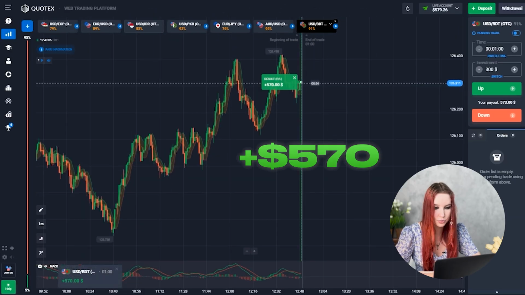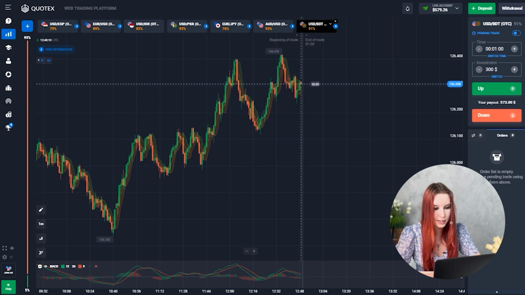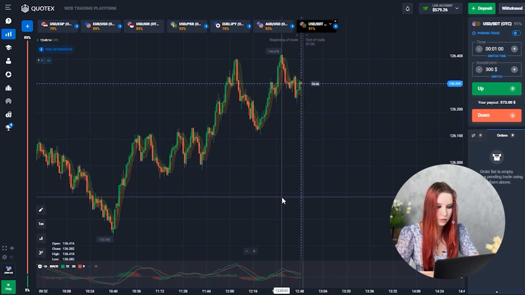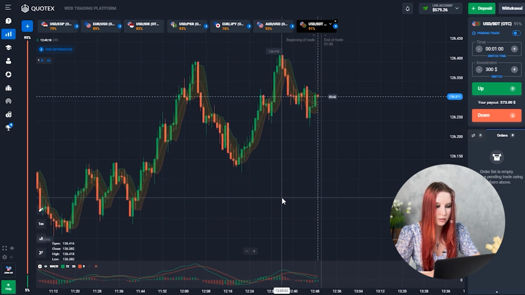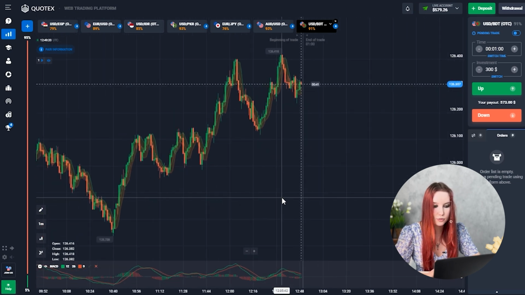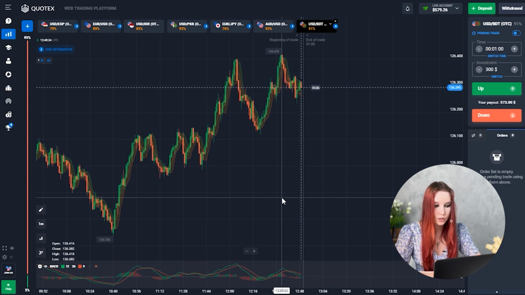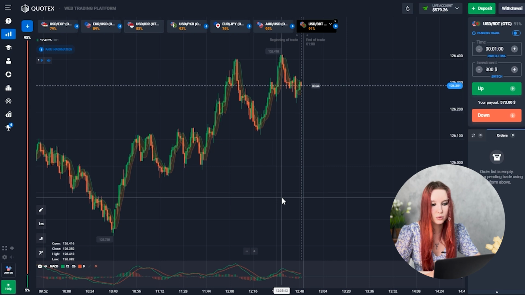Okay, another profitable trade. You'll agree that trading in Quotex is quite easy and you can earn quite large sums starting with small deposits. For example, on Quotex, the minimum deposit amount is only 10 bucks, and from that 10 you can earn $5,000. You gotta admit, that's pretty cool. This is unbelievable even. So now I want to continue my trading session on the second currency pair.